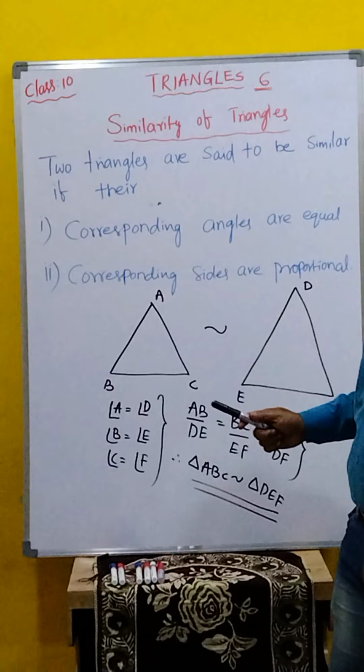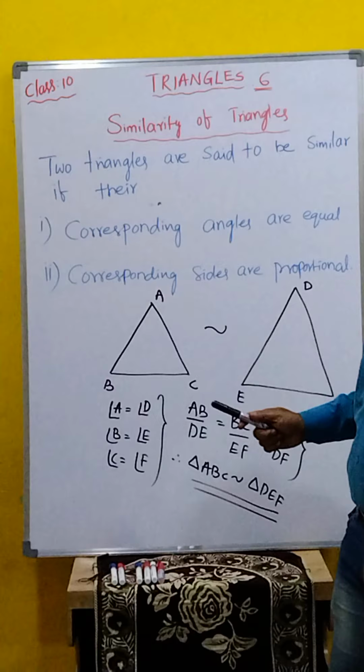Then how to write? We know how to write that if two figures are similar: triangle ABC is similar to triangle DEF. Clear, children? That is the answer. When angles are equal and sides are in proportion, obviously both the figures are similar.